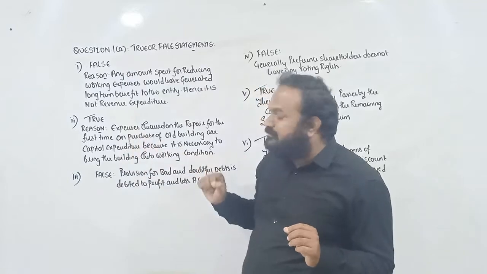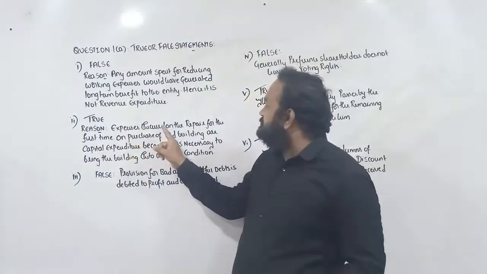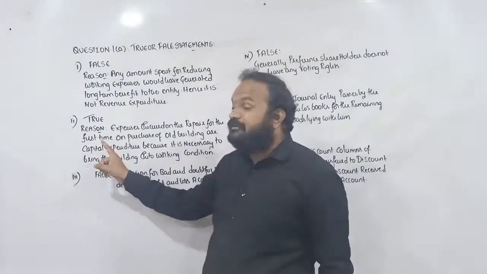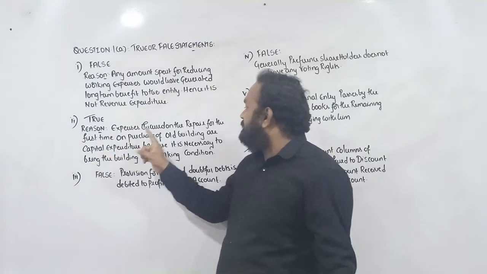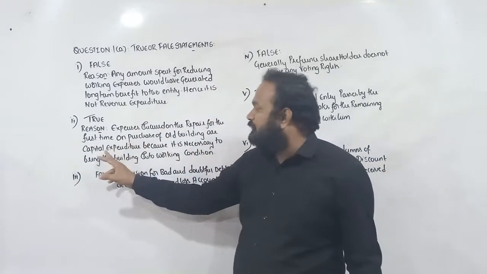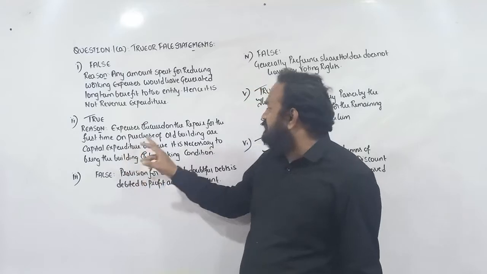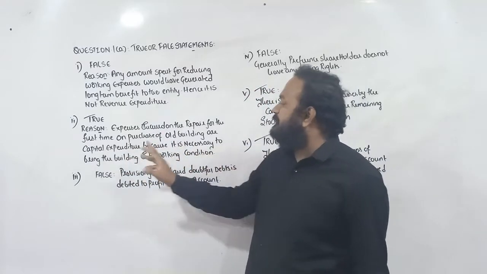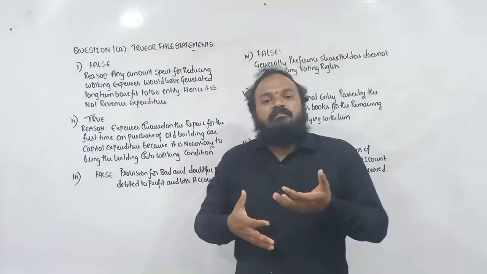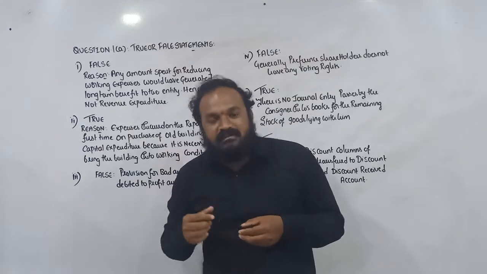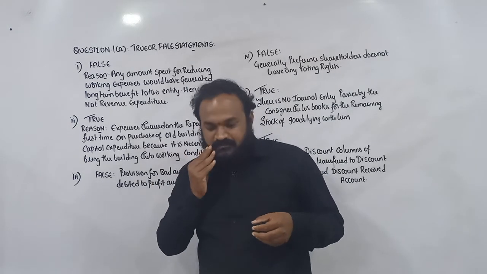So the given statement is true. Expenses incurred on the repairs for the first time on the purchase of an old building are capital expenditure, because it is necessary to bring the building into working condition. This is the answer for the second statement.